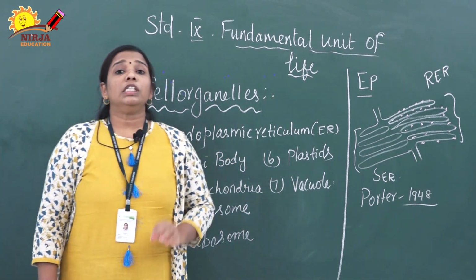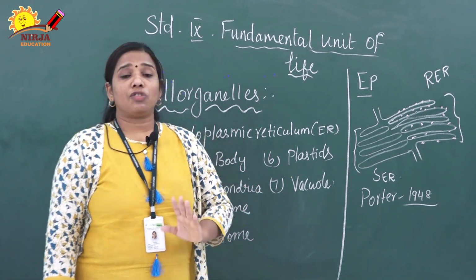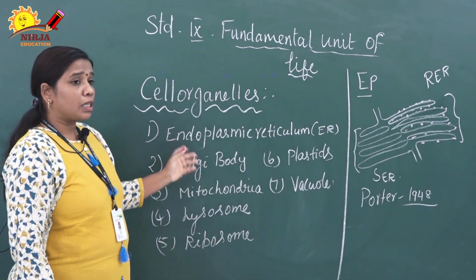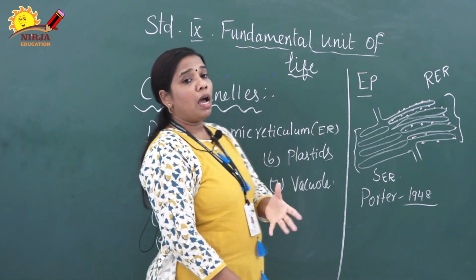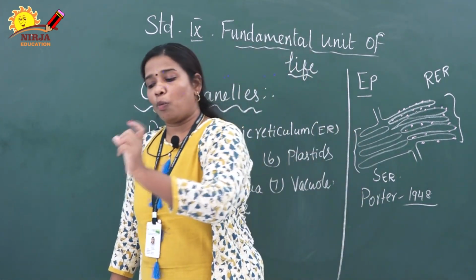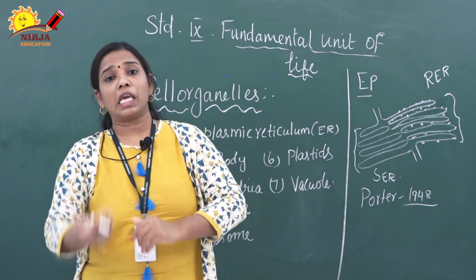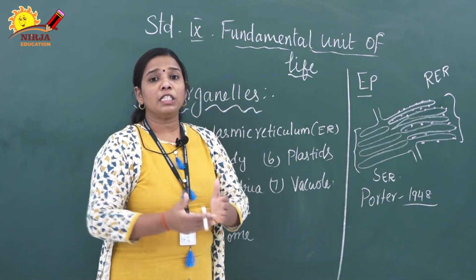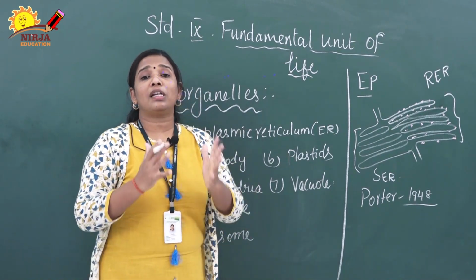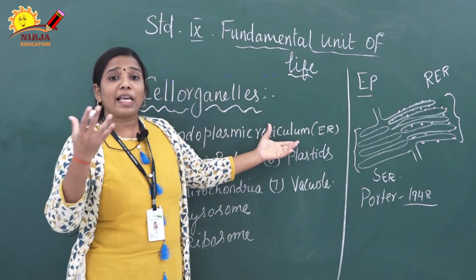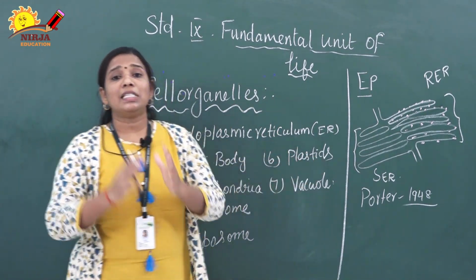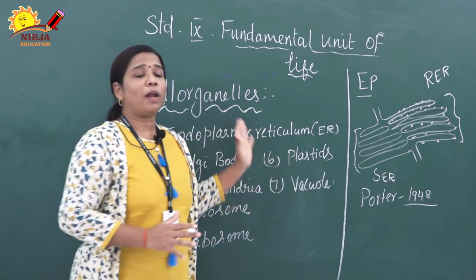We have to learn each and every cell organelle's structure as well as function. Here we are going to discuss endoplasmic reticulum. I already told you the short form is ER. What is meant by endoplasmic reticulum? Endo means inside. Plasmic means inside the plasma membrane. Reticulum means a network-like structure. The network-like structure present inside the plasma membrane is called endoplasmic reticulum.